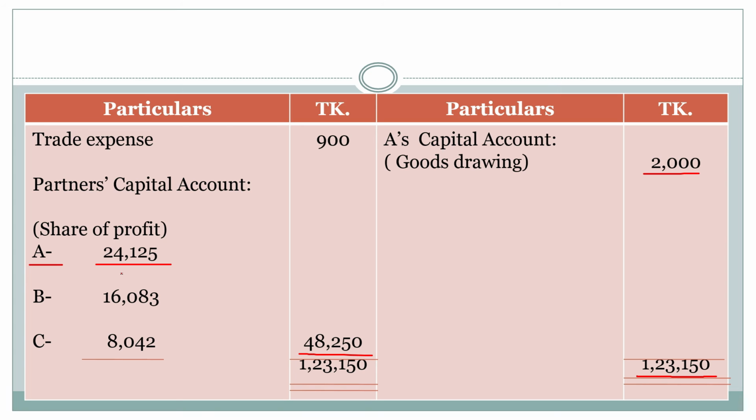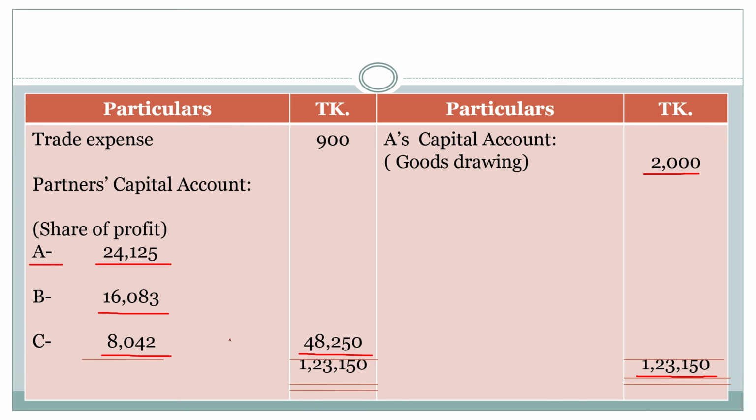So A's profit 24,125 taka. Same way for B, 48,250 divided 12 into 4, that is 16,083 taka. Same way for C, 48,250 divided 12 into 2, that is 8,042 taka. Okay, my dear student, this is the solution of requirement B.